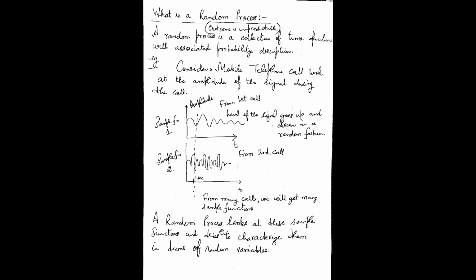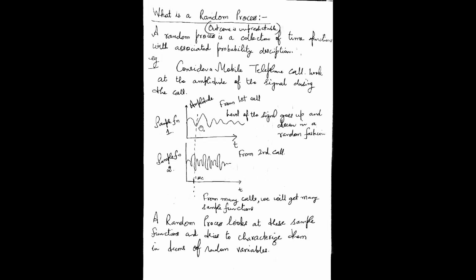A random process looks at these sample functions. I have already explained that there are multiple random variables, but a random process will try to characterize these sample functions in terms of random variables.